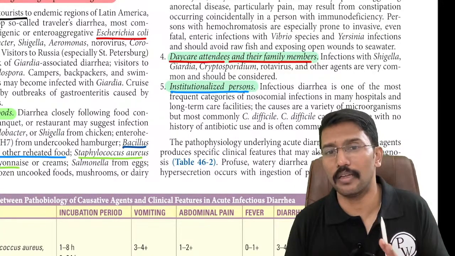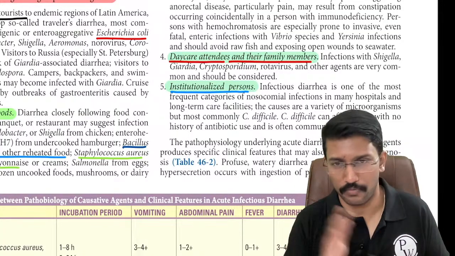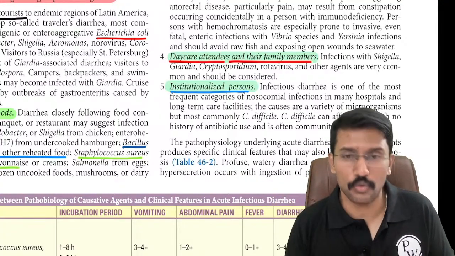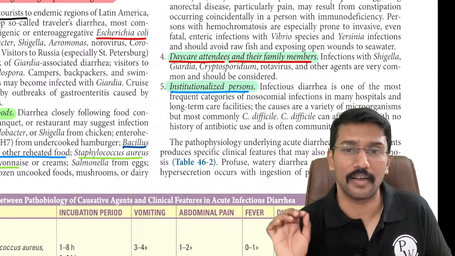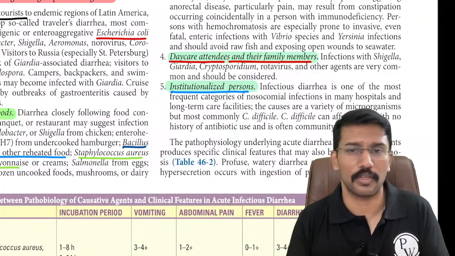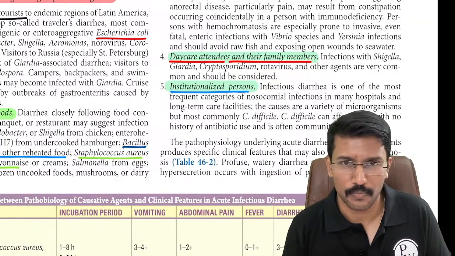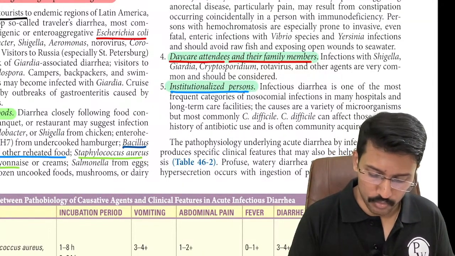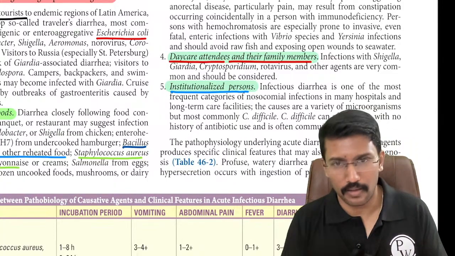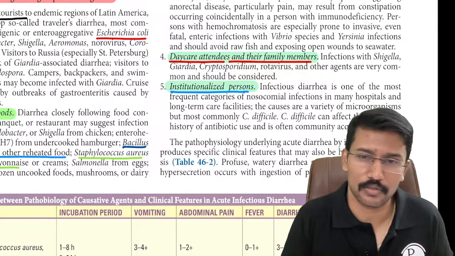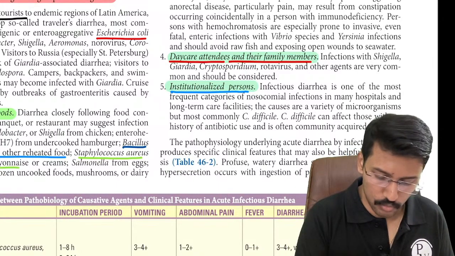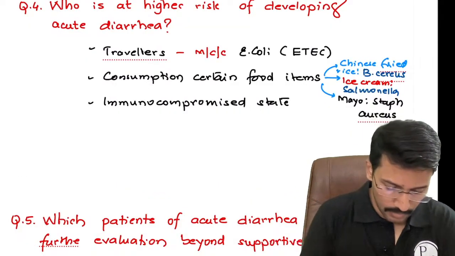Whether they need medical care or not is different. Whether they need it or not, they are still housed in those institutes because they need nursing care or attendance. They are not able to care for themselves. Most of them are old age homes, right. So patients living in those places where nursing care is required are also at increased risk of developing acute diarrhea. So those are the two more things that we need to add to the risk.